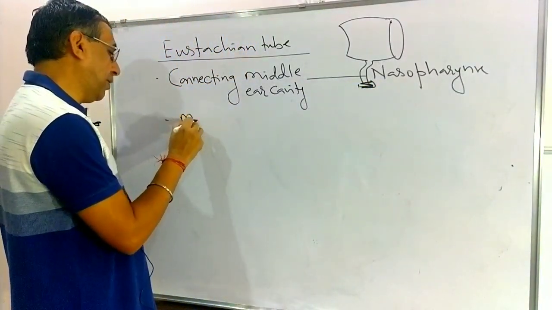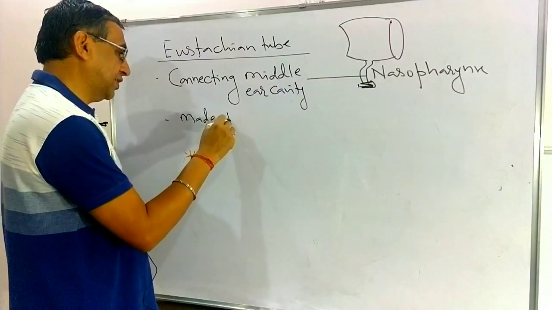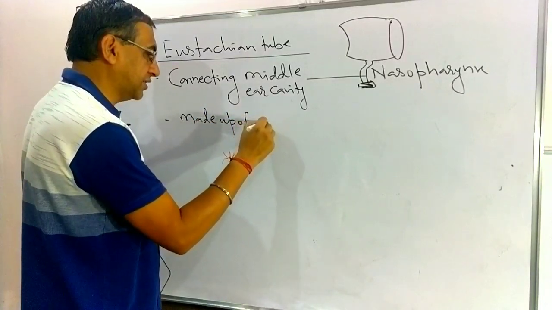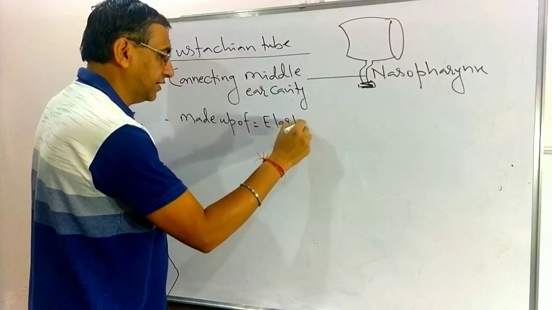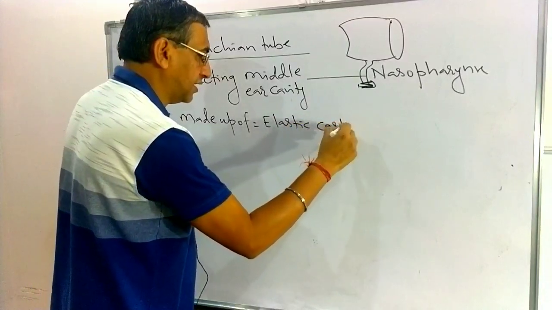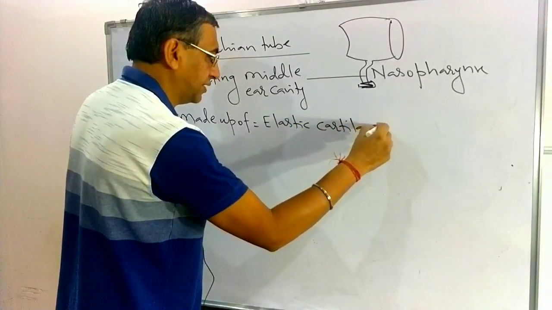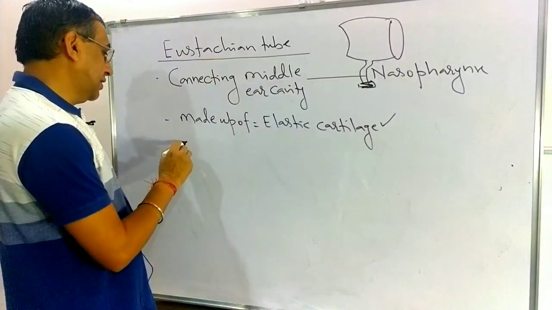Second, the eustachian tube is made up of elastic cartilage.